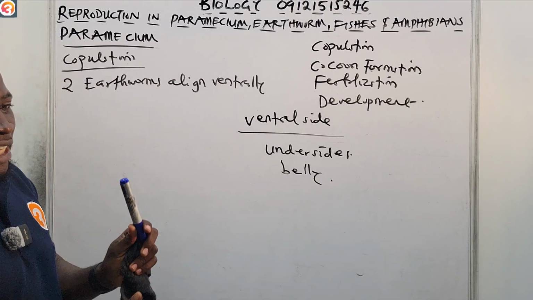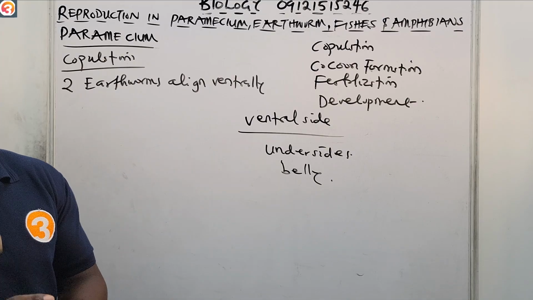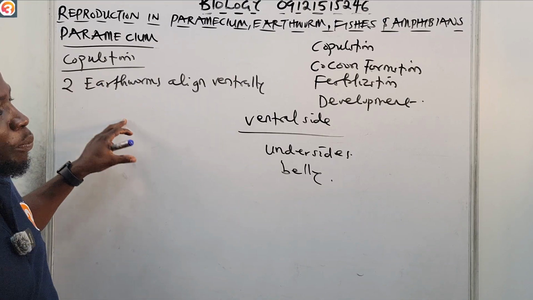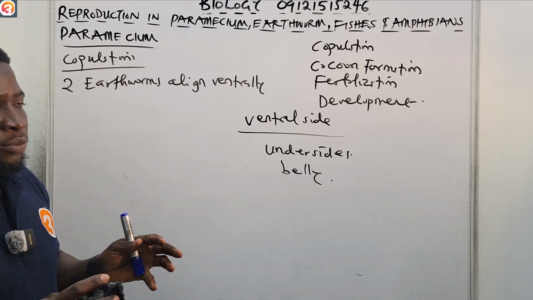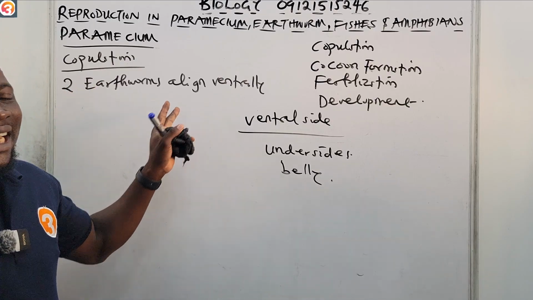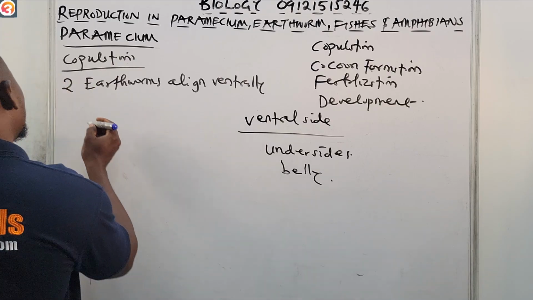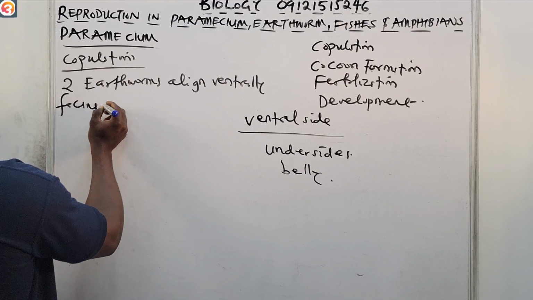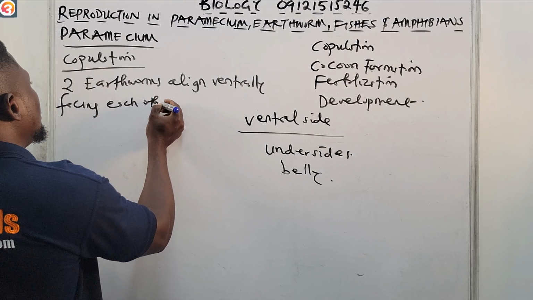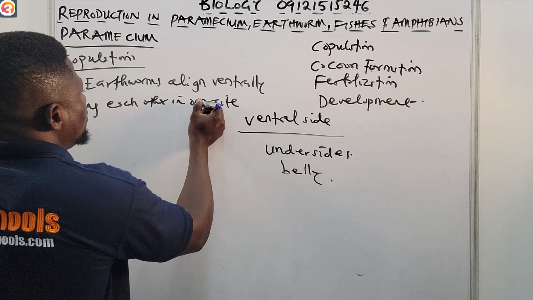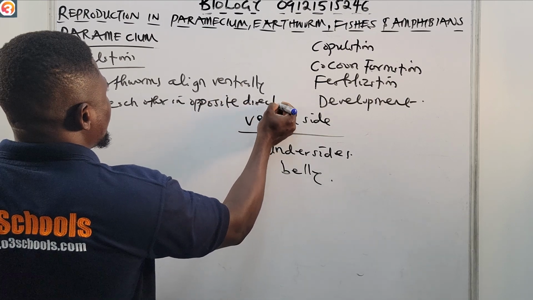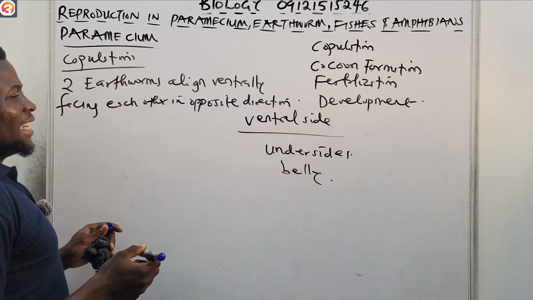So in the first stage, two earthworms align ventrally in copulation, and they face each other in opposite directions.